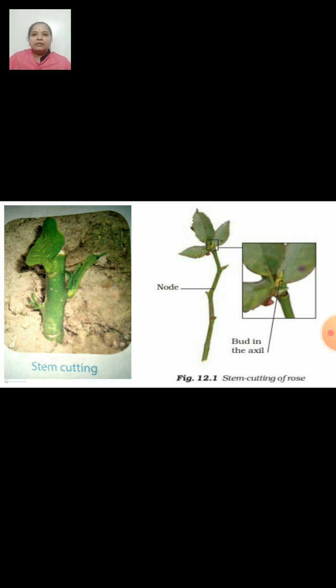So, plants like rose, sugarcane, hibiscus, bougainvillea can grow from stem cutting. Just make sure that when you detach the stem from the mother plant, it should have a few buds on it. And when you plant it into the soil, it grows into a new plant. Now, next is reproduction from leaves.